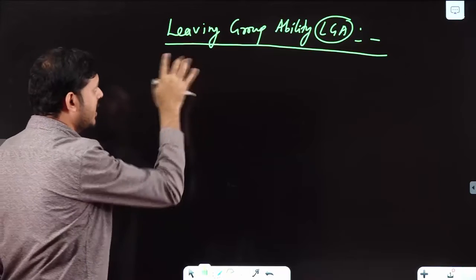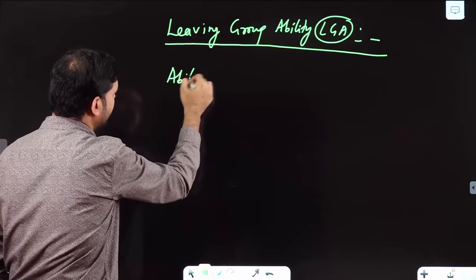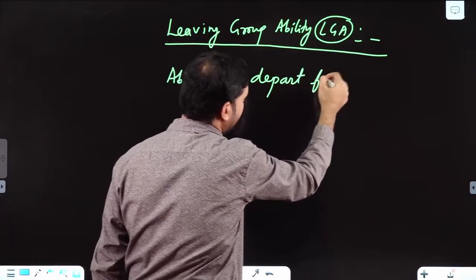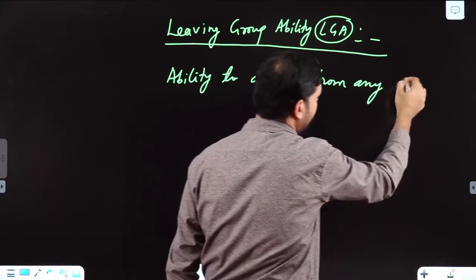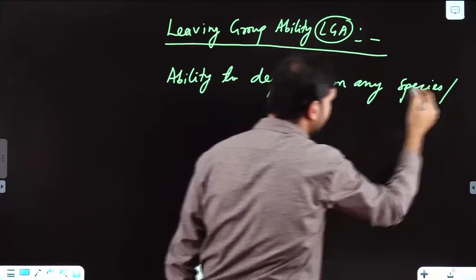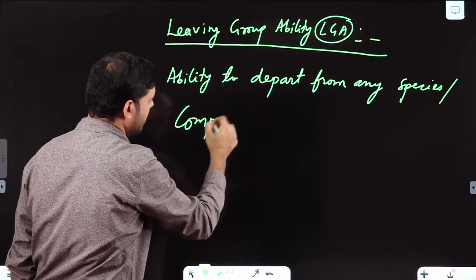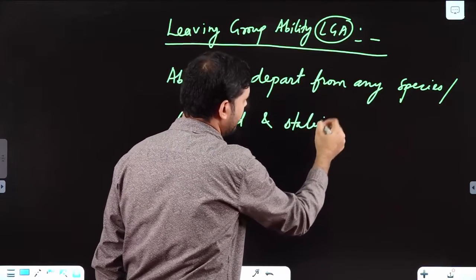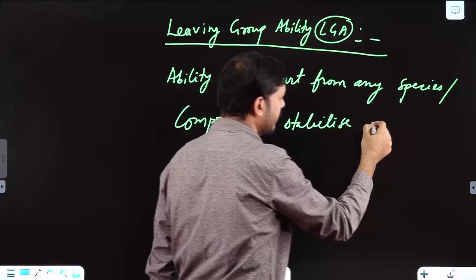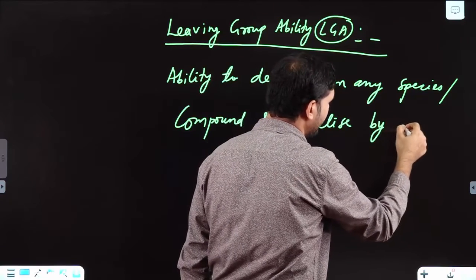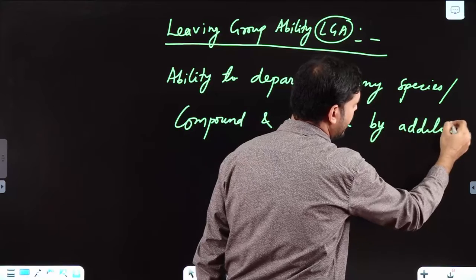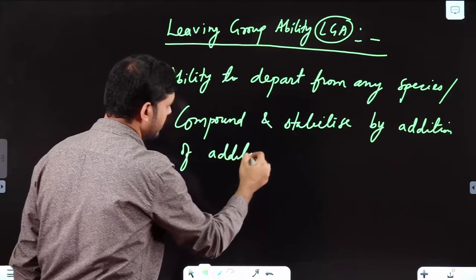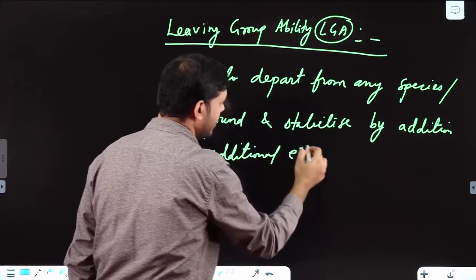Leaving group ability for any leaving group simply means the ability to depart from any species or compound and stabilize by addition of additional electrons.